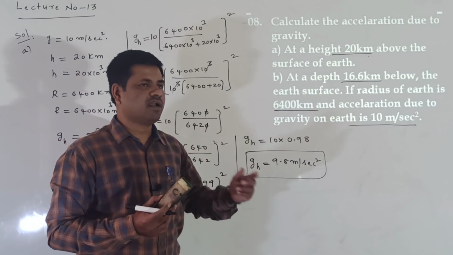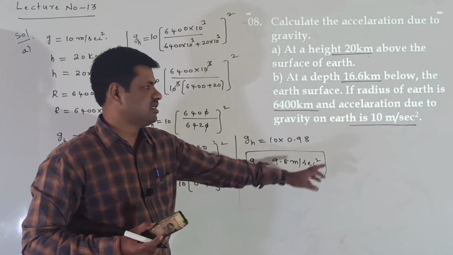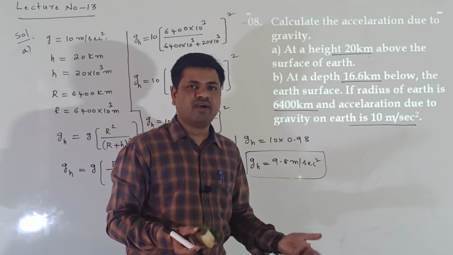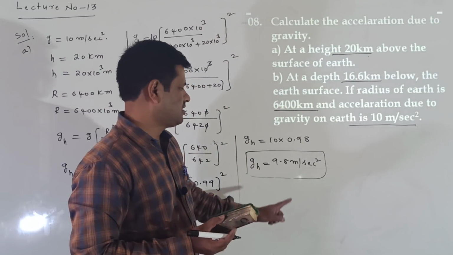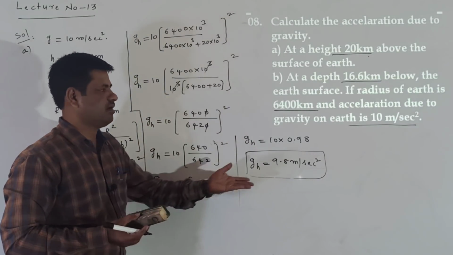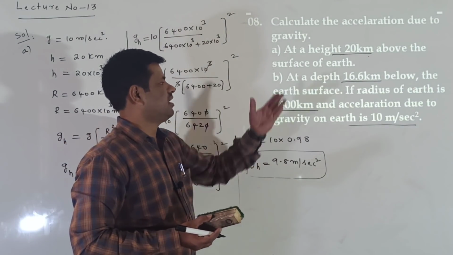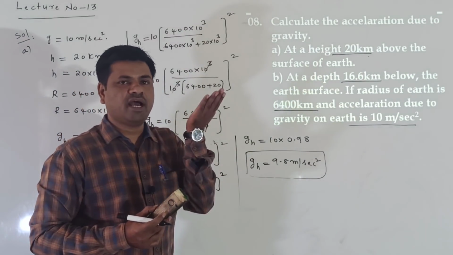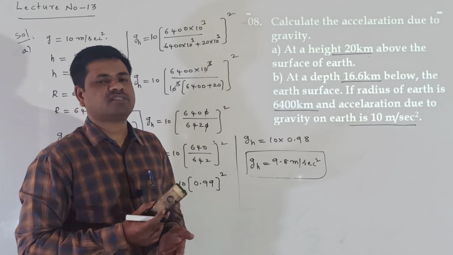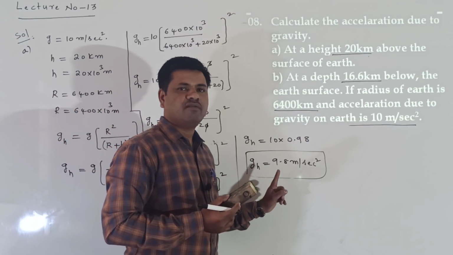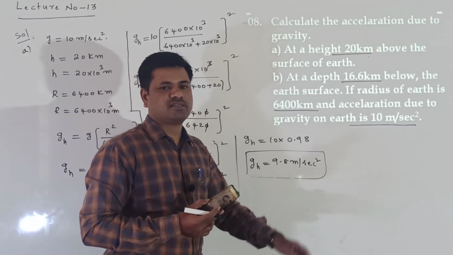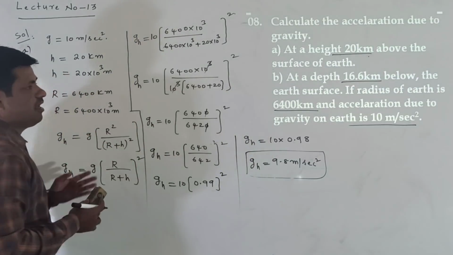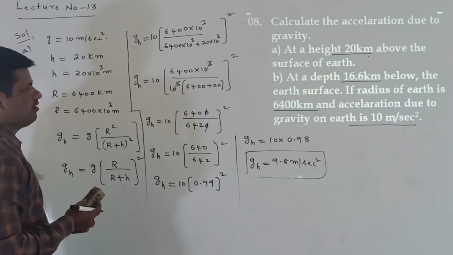Here we can check whether our problem is correct or not from the final answer. On the surface 10 meter per second square is there. At the height 9.8, so some value is decreasing when going to the height. At how much height here? 20 kilometer above the surface of earth. When the body goes to the height from the surface of the earth, acceleration due to gravity value gradually decreases. Right, clear. This A problem is completed. Next we will do the B problem here.